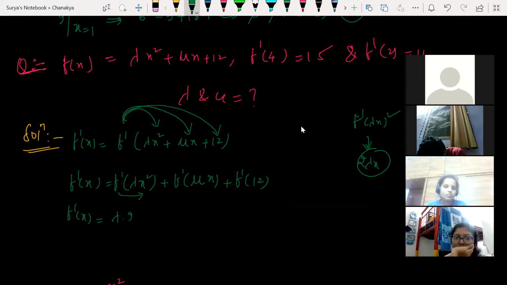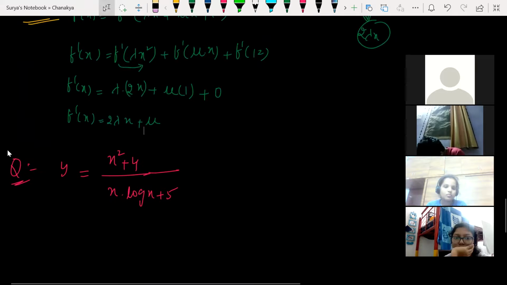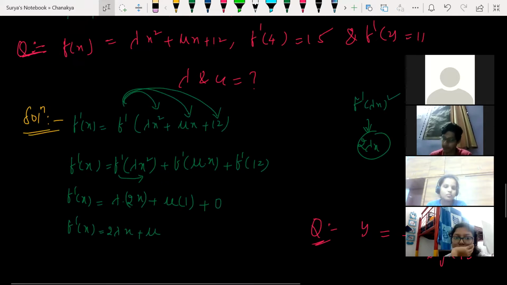Plus d by dx of mu x. Mu is a constant, so mu into d by dx of x is 1, plus d by dx of 12 which is 0. So f dash of x is equal to 2 lambda x plus mu. This is what I got. Is it clear?